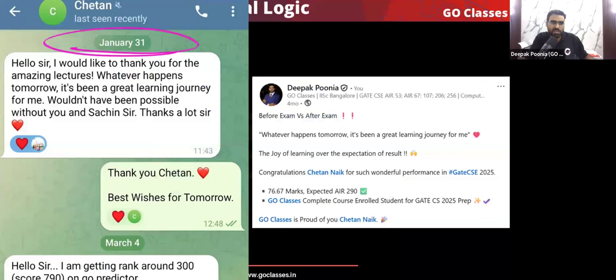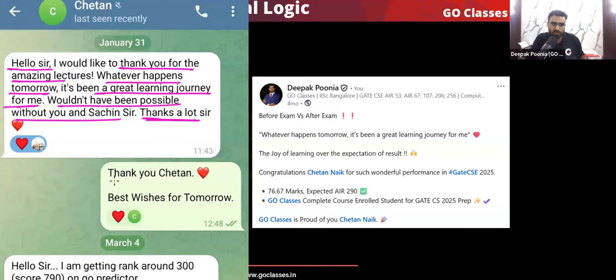On January 31 this year, in 2025, Chetan sent a message before the GATE exam. You can notice the GATE exam was in February. Before the exam, Chetan sent a message to me on Telegram. Hello sir, I would like to thank you for amazing lectures. Whatever happens tomorrow, it has been a great learning journey for me. Wouldn't have been possible without you and Sachin sir. Thanks a lot. And this was my reply: Thank you, Chetan. Best wishes for tomorrow.